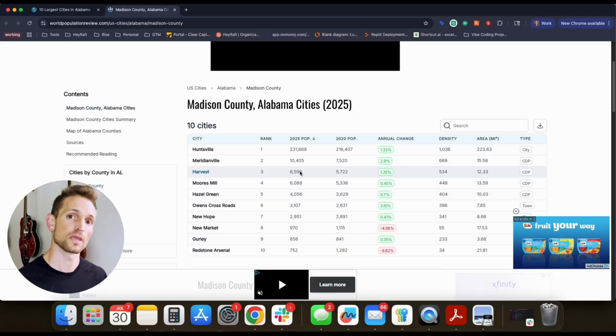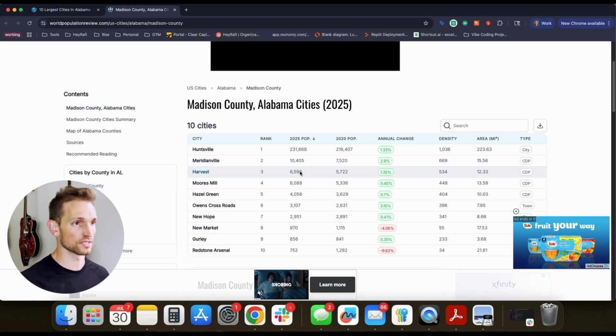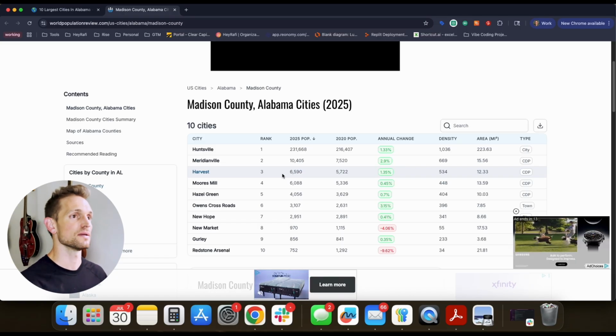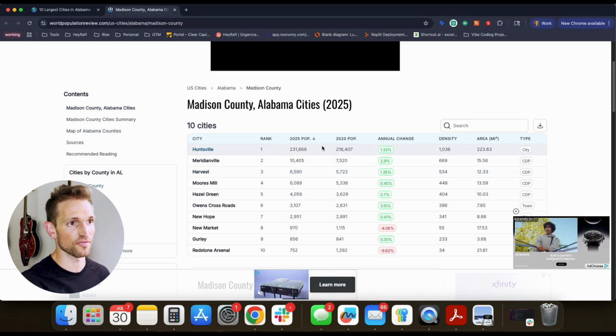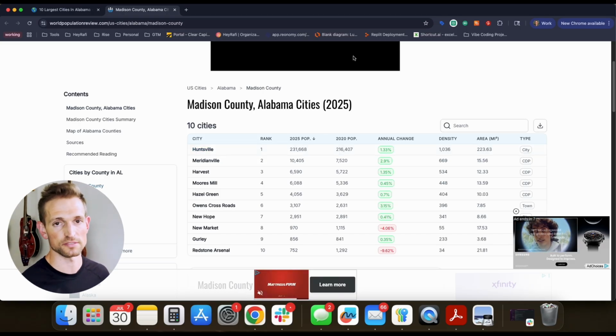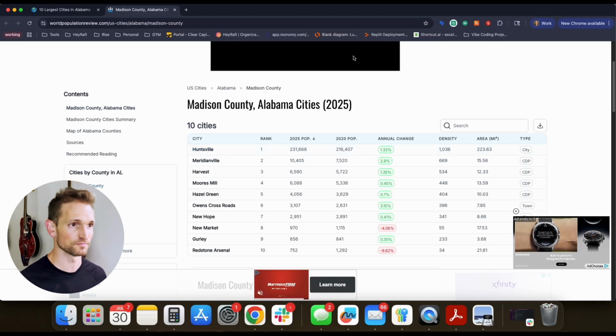So what this tells me is that I don't have much of an opportunity to subdivide outside of Huntsville as its own city, and then maybe the rest of the county. But the other thing I can think about is, if I wanted to target this area, there's nothing to stop me from targeting the whole county, because right there at the 231,000 plus all of the other stuff, realistically, you're right around 300,000. So that will be your decision to go.